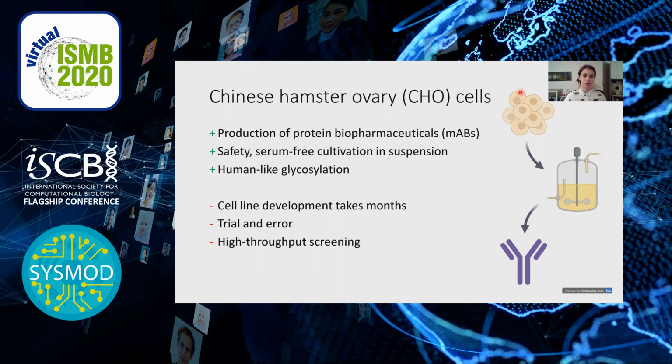However, the cell line development often takes several months, and it is based on a trial and error approach. So for example, we need to apply laboratory evolution and then screen thousands and thousands of clones until we find a good producer. And this process is very time consuming and costly and laborious.